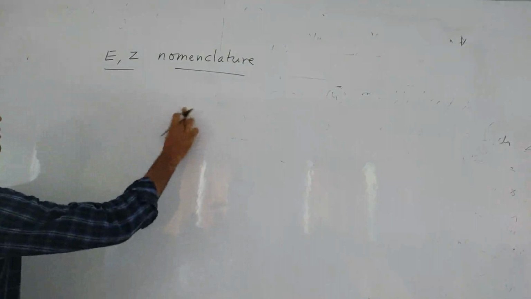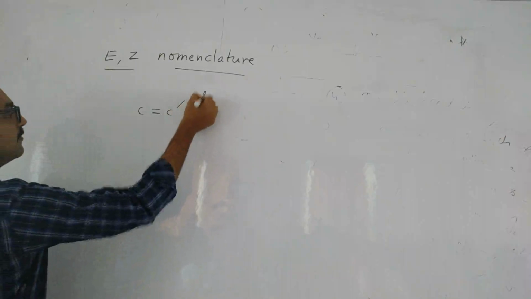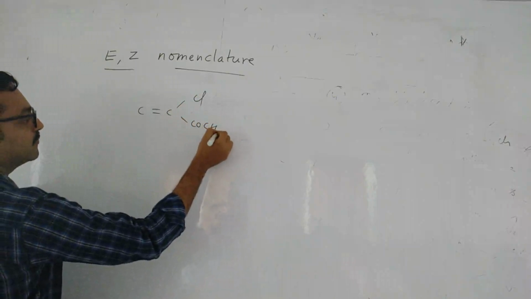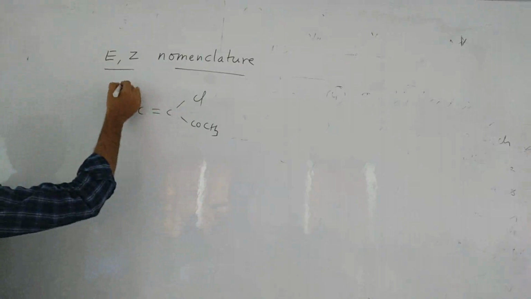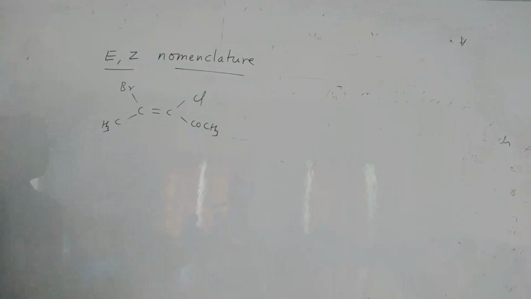Just say C double bond C. Here I am giving Cl, here COCH3, and here Br, and here CH3. So what is this isomer, E or Z? Tell me, you find out.